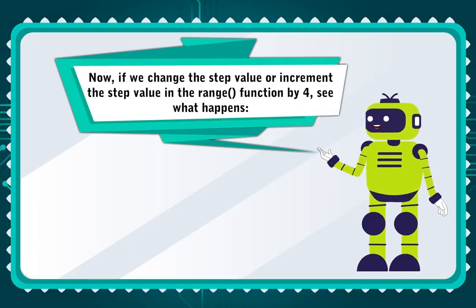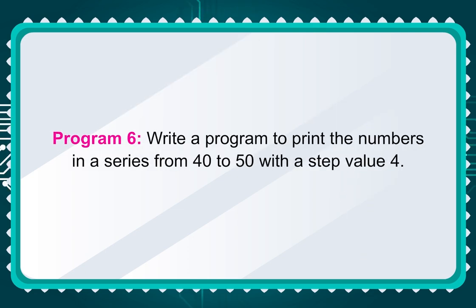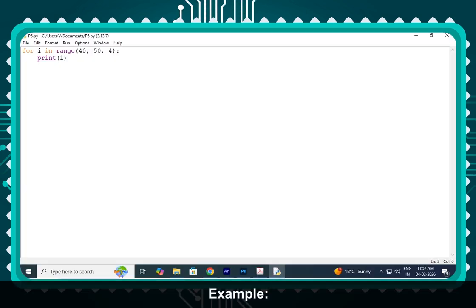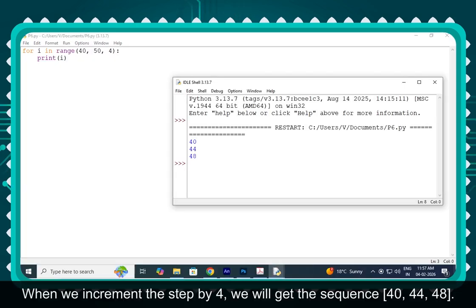Now, if we change the step value or increment the step value in the range function by 4, see what happens. Program 6. Write a program to print the numbers in a series from 40 to 50 with the step value 4. Example, output. When we increment the step by 4, we will get the sequence 40, 44, 48.